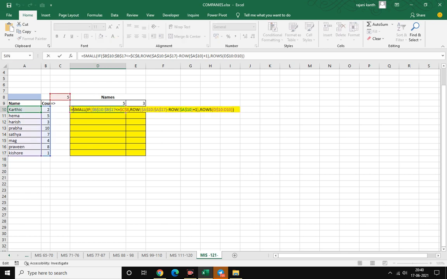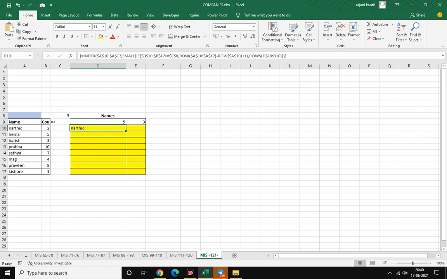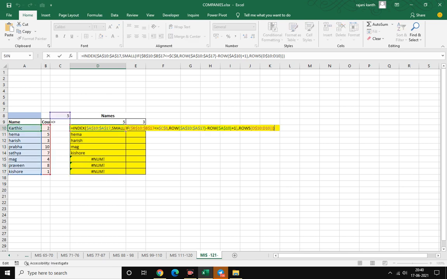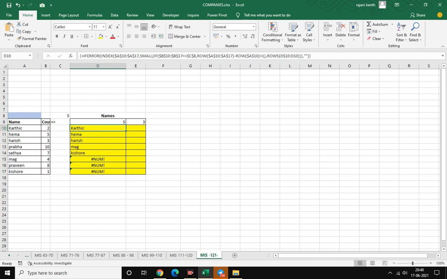Now in INDEX, what do you need? You need the names, F4, comma, this whole thing. Close parenthesis. That's it. Control Shift Enter. Double click. To get rid of errors, use IFERROR: if you find any error in this function, give me blank, else run this formula.